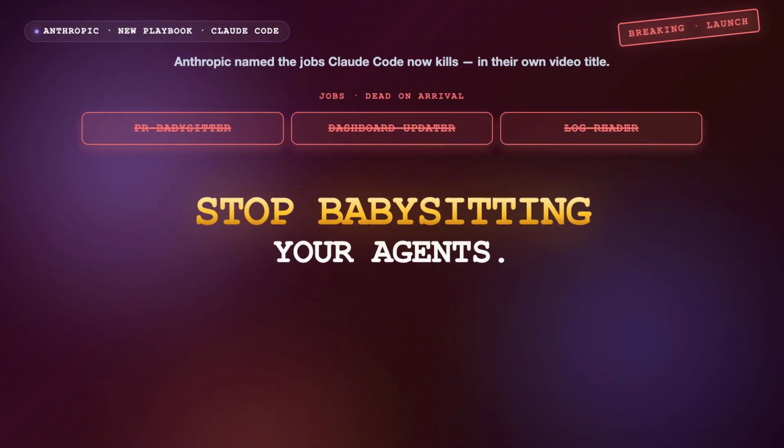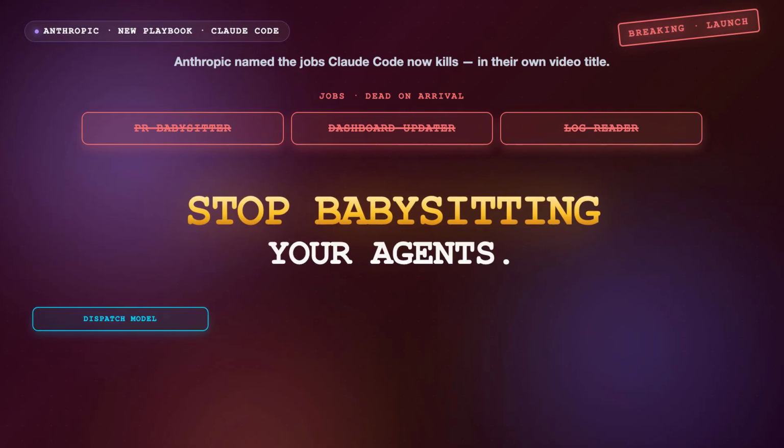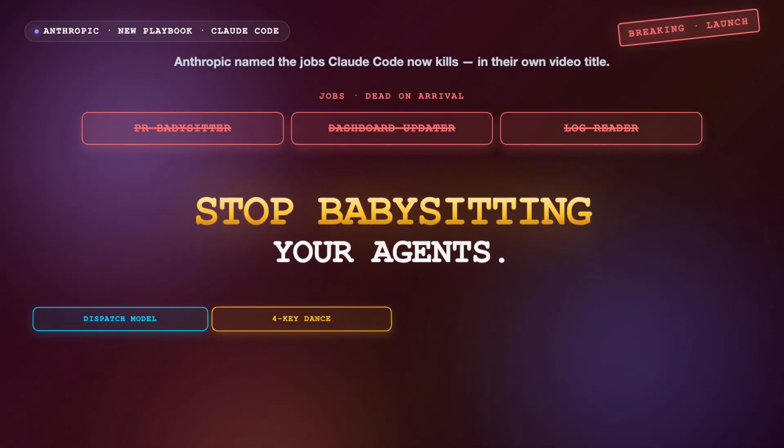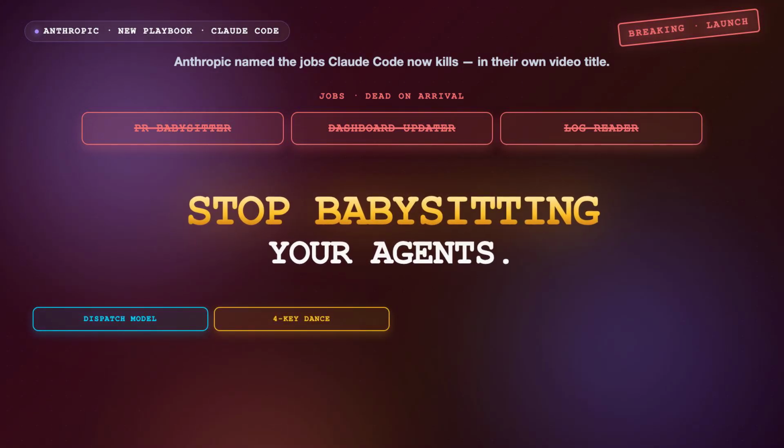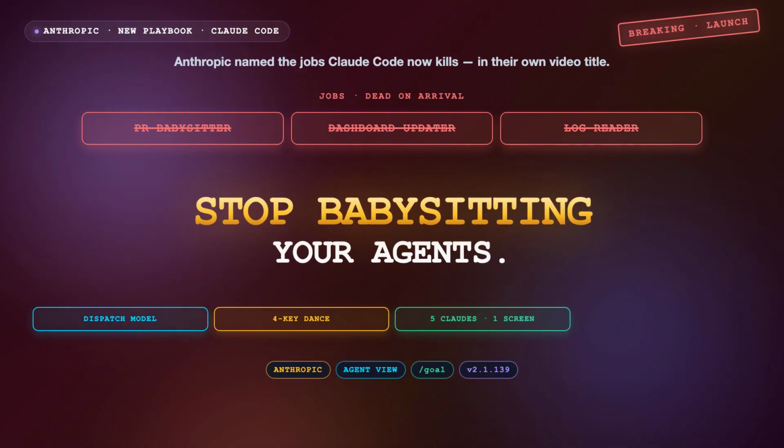The 4-key dance that runs 5 Claudes from one screen. And the one command that lets Claude finish a goal while you sleep.